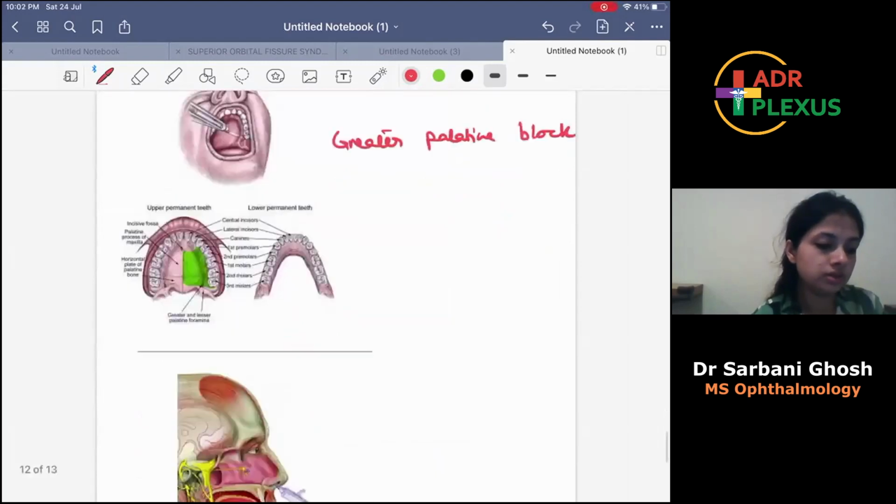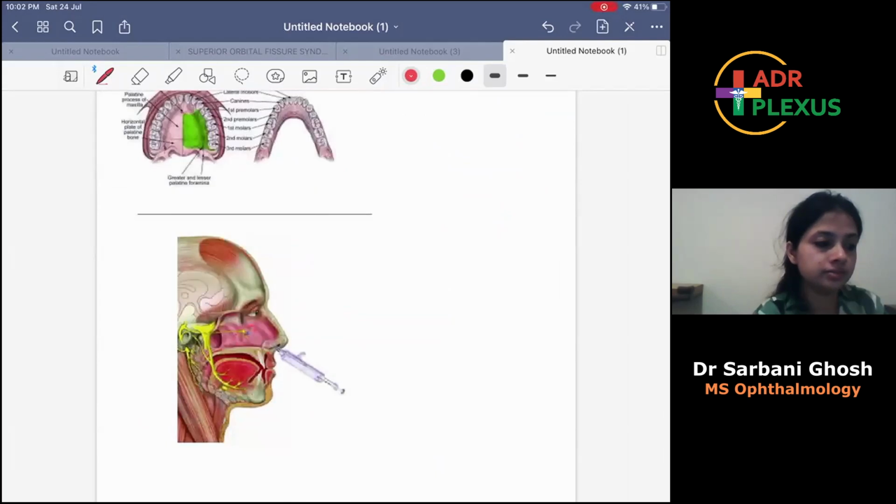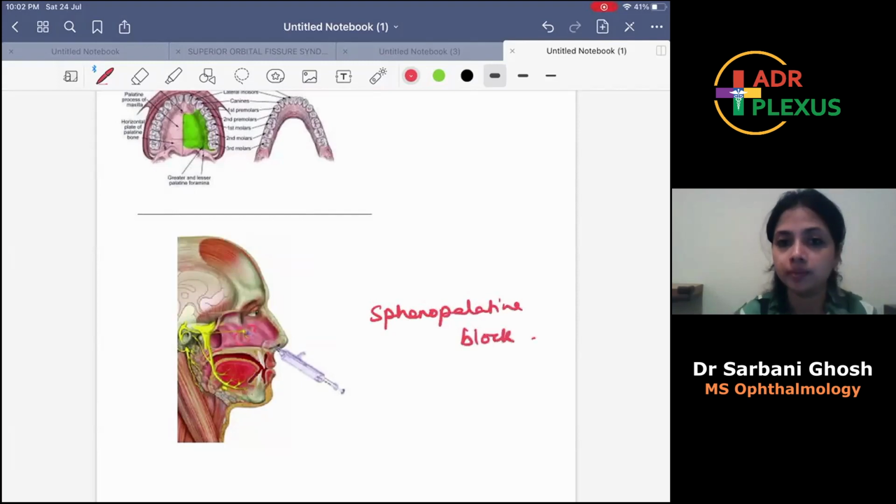And this one going through the nose into the sphenopalatine ganglion. This is the sphenopalatine block. Okay. So it depends on the picture, the image which was given. Accordingly, we can answer.